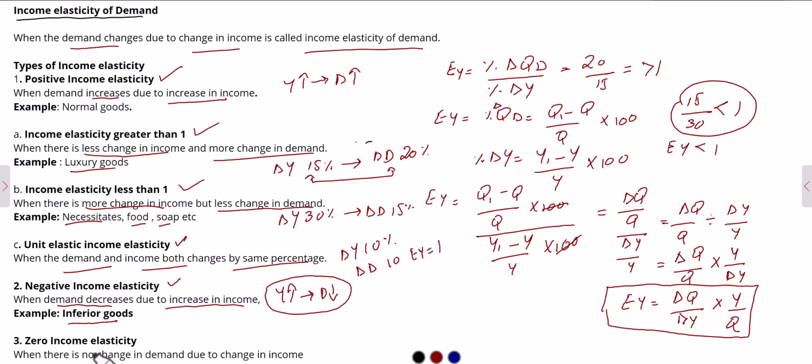The last one is zero income elasticity. Basically, zero income elasticity means that a change in income has no effect on demand and demand is constant. So in that case, income elasticity would be zero. For example, when your income increases, you are not willing to buy more or less salt. So in this case, the elasticity of income with respect to salt would be zero.